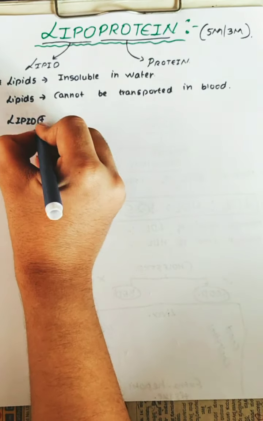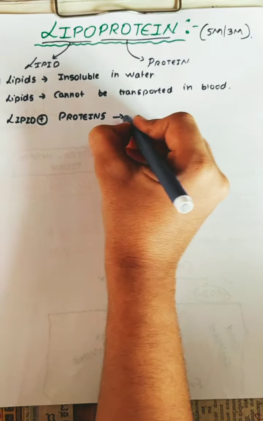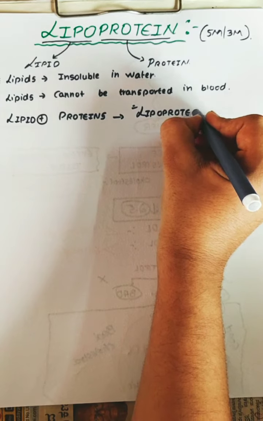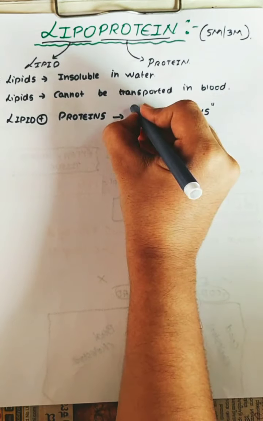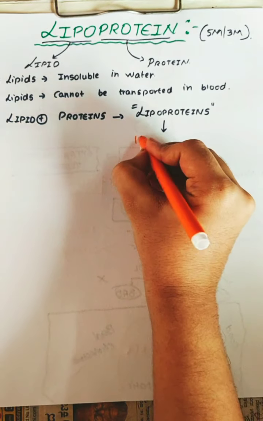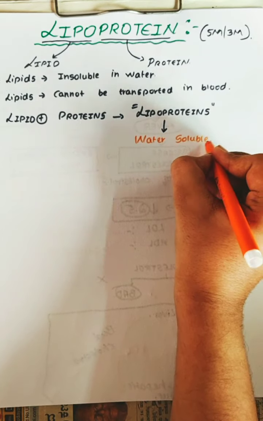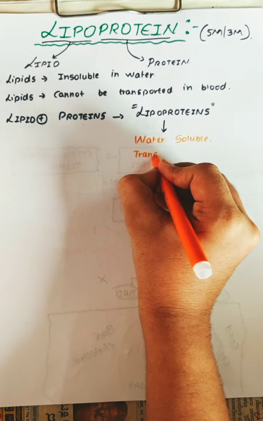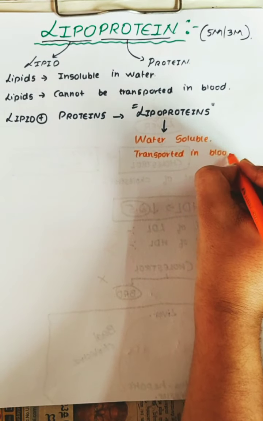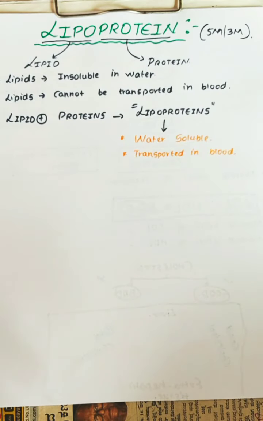Lipids will combine with proteins to form lipoproteins, which are water soluble as well as transported in blood.